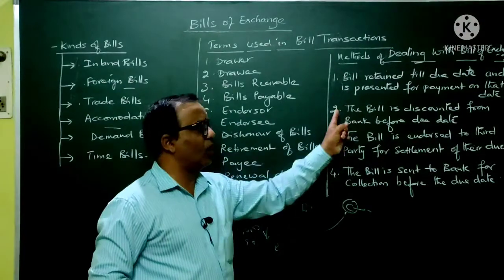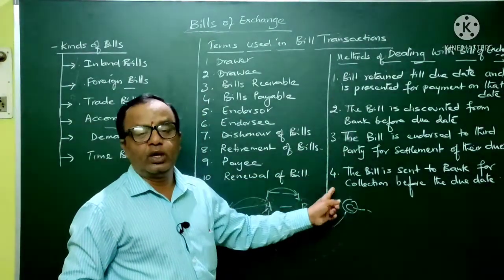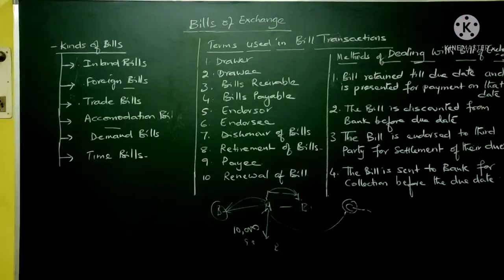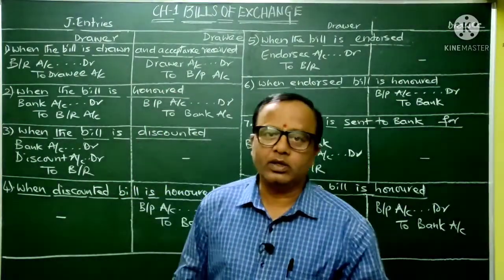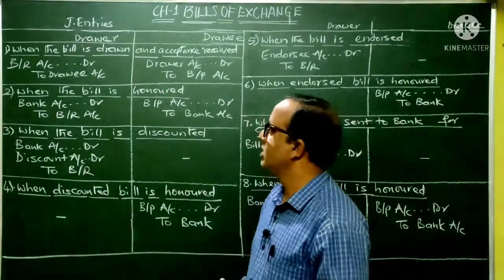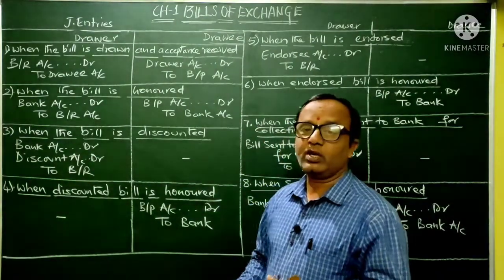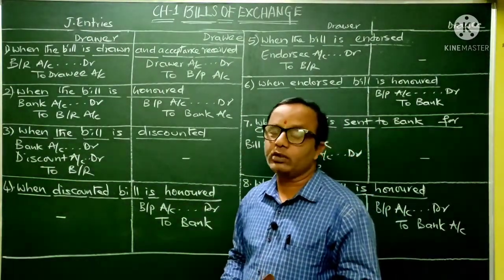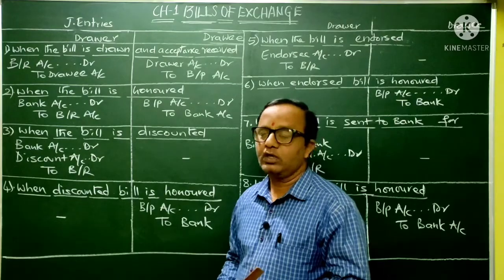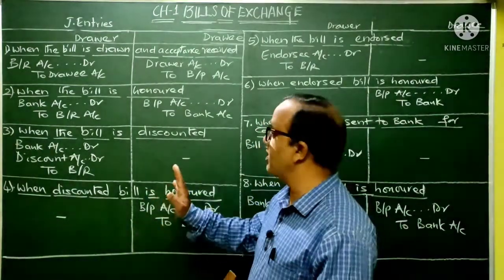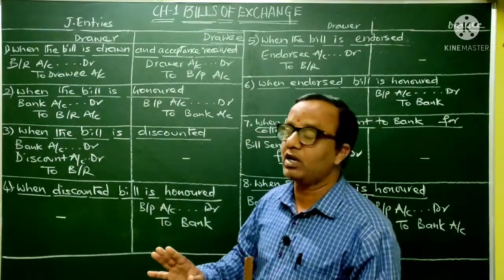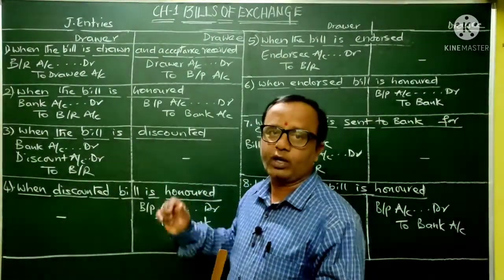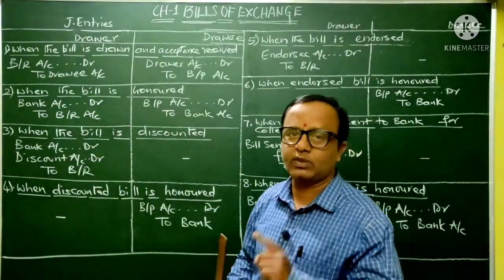So these are the four alternatives which are left over in front of the drawer after drawing the bill. Now let's see the journal entries to be written in this particular chapter. See, for the different situations, what entries we should write in the books of the drawer and drawee. Here we are writing side by side, but basically in the examination, if asked, you are supposed to write separately the journal entries in the books of drawer and drawee. Now let's see the entries one after the other.